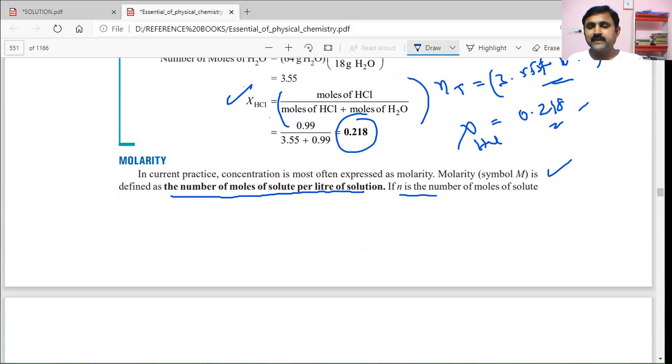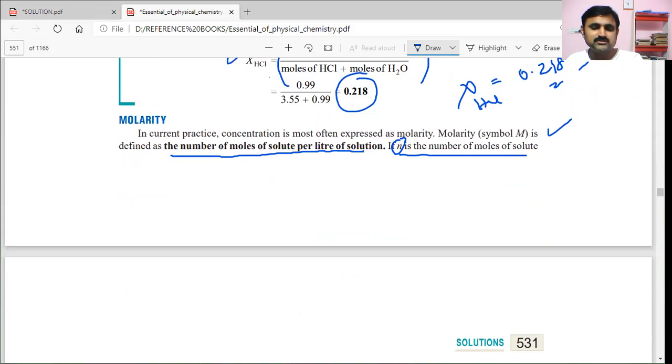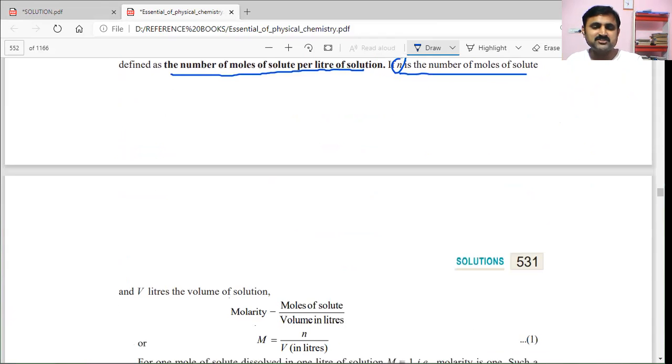If small n is the number of moles of solute, then molarity can be expressed as moles of solute by volume of solution in liters. That means small n is the number of moles of solute present, and capital V liters of solution. Then n by V is the formula for molarity.